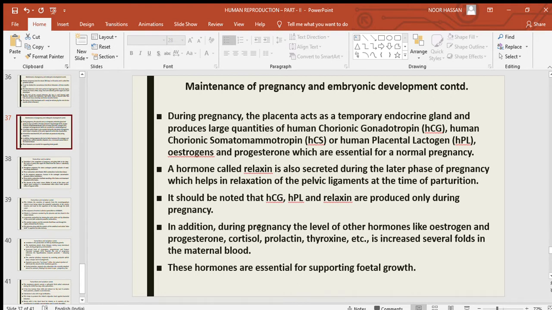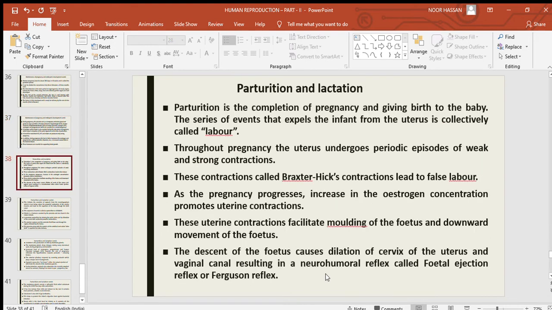In addition, during pregnancy, the levels of other hormones like estrogen, progesterone, cortisol, prolactin, thyroxine, etc. are increased several folds in the maternal blood. These hormones are essential for supporting fetal growth.